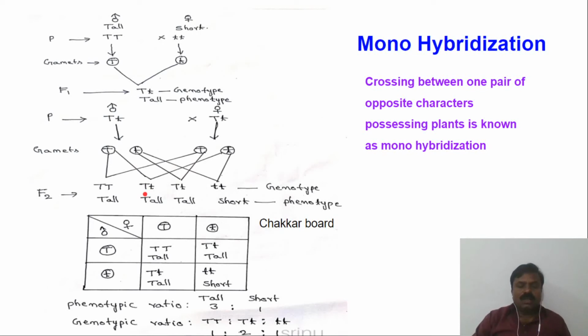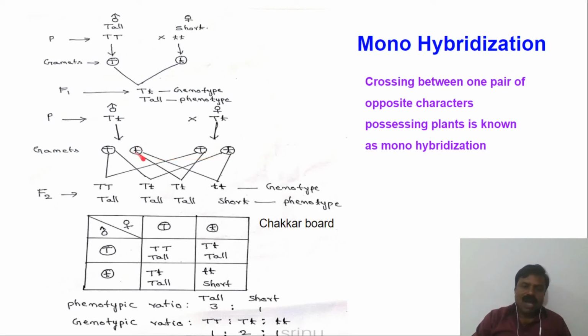So there is a possibility that any gamete can combine with any other gamete of the opposite sex. So here two types of plants are forming, and this gamete can also cross with any one of these two gametes.